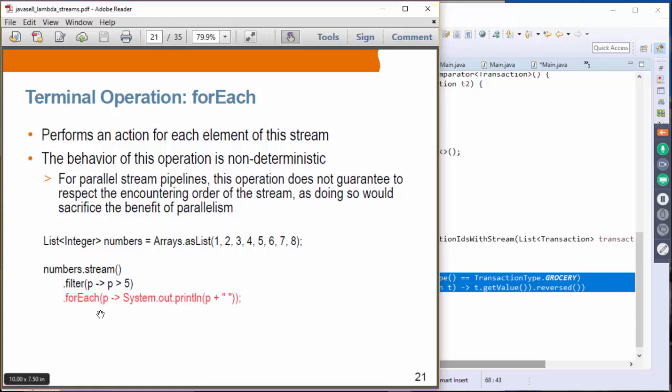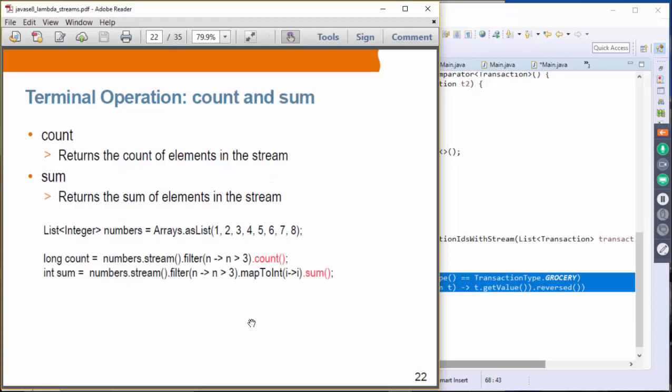So in this case it will be printing 6, 7, and 8. But what I'm saying is that it could be printed as 7, 6, 8 instead of 6, 7, 8, because order is not guaranteed. So that is for each.